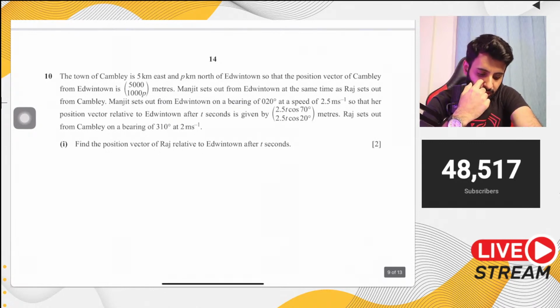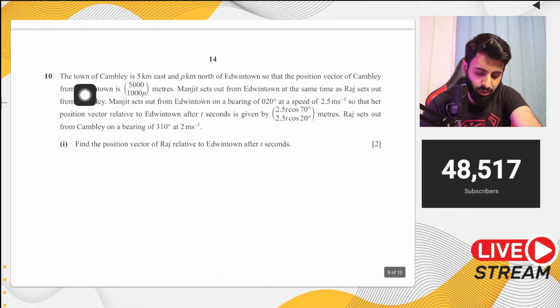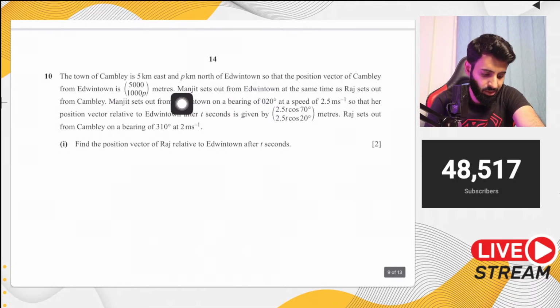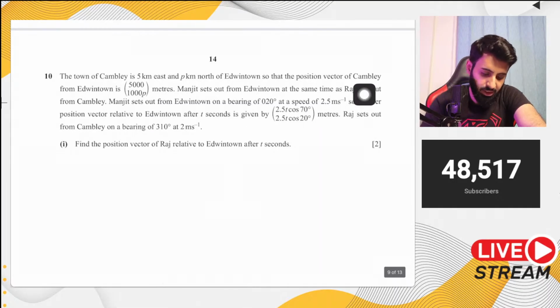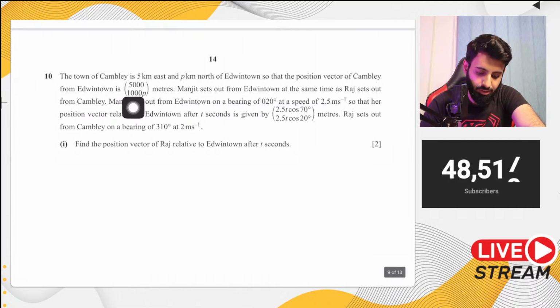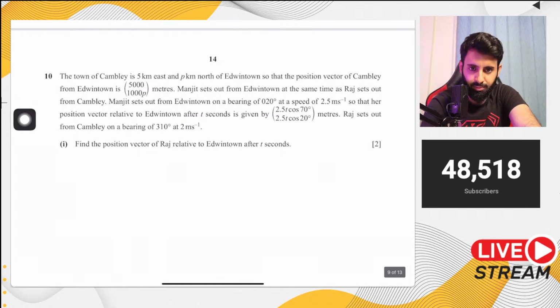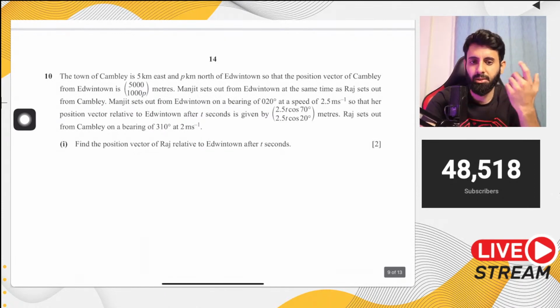It says the town of... okay, now I'm going to read it in short. I'm going to call this C and this E, and I'm going to call Manjeet M and Raj R. So the town C is 5 kilometers east and P kilometers north of E, so that the position vector of C from E is 5,000 and 1,000P meters. Okay, so first question: how is this 5 and P all of a sudden 5,000 and 1,000? How did this happen?